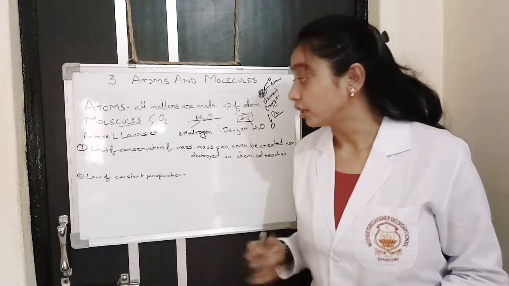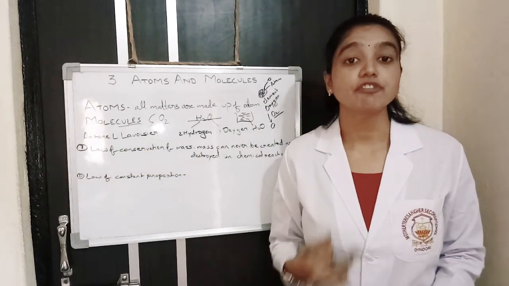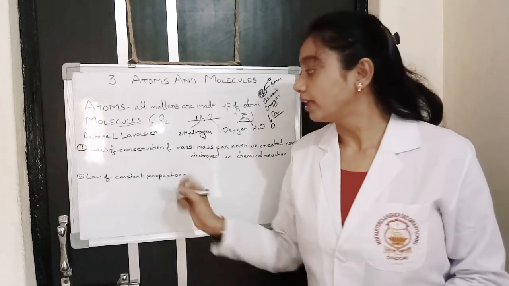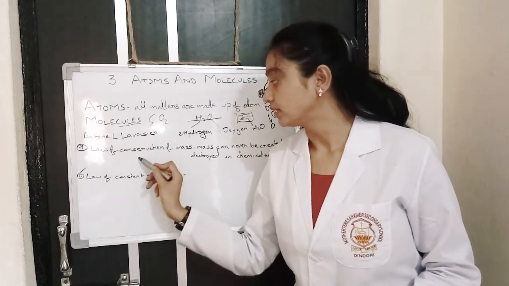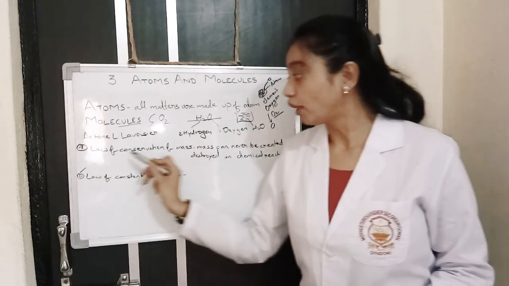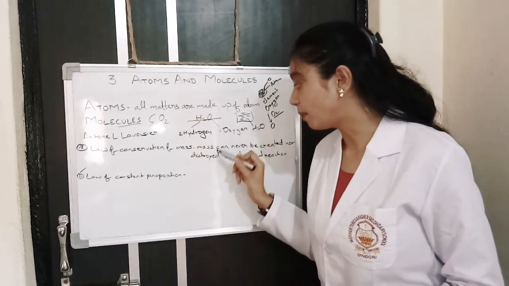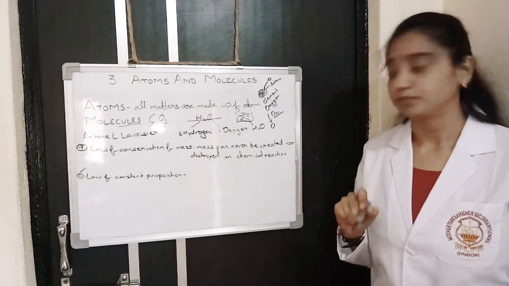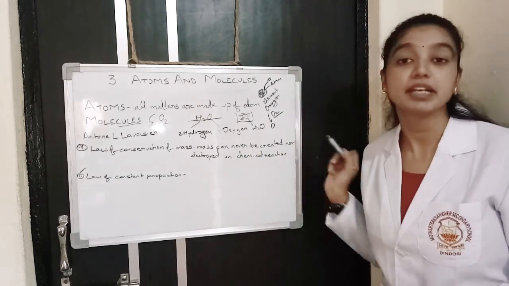One of the scientists, Antoine Lavoisier, laid the foundation of chemical reaction. How? Because he gave two important laws about chemical reaction: the law of conservation of mass and the law of constant proportion. What does the law of conservation of mass state? It states that mass can never be created nor destroyed in a chemical reaction.